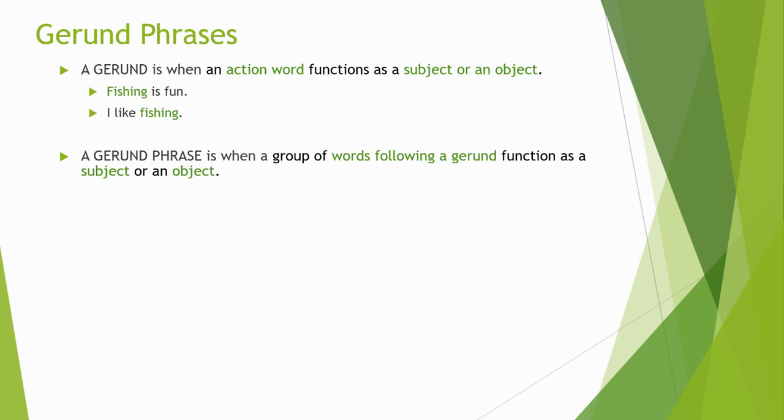Well, a gerund is when an action word with that ing ending functions as a subject or an object. So for example, fishing is fun. Well, the main verb in that is. Something is fun. Something's being described as fun. Well, what is that thing? Fishing. That's our subject.